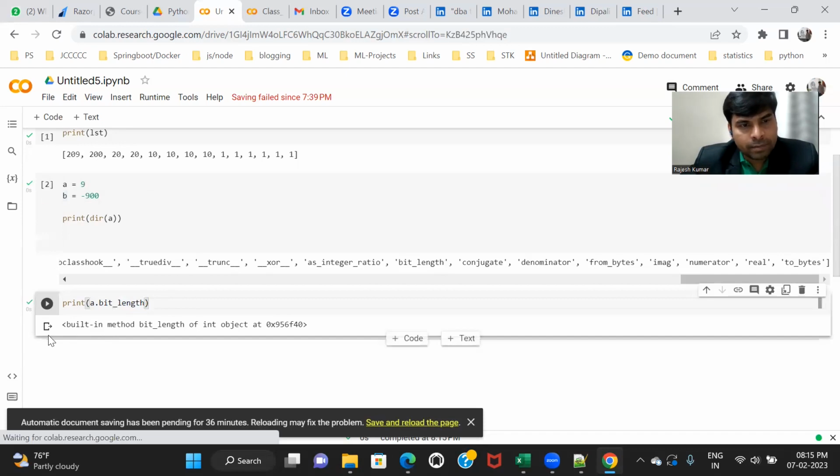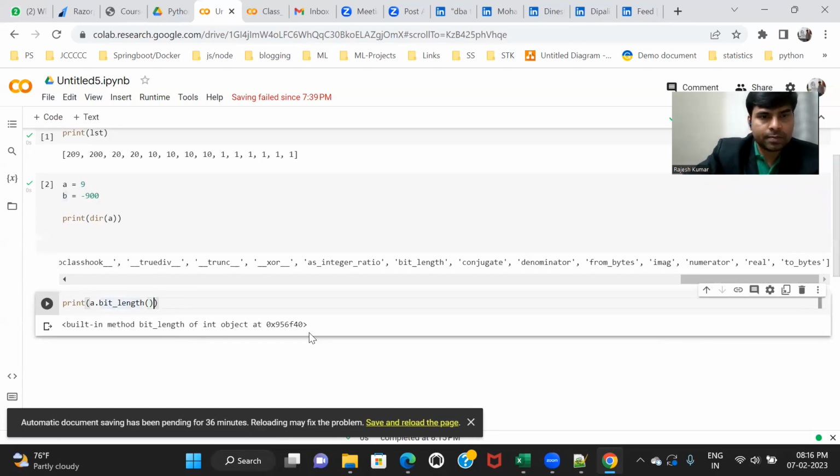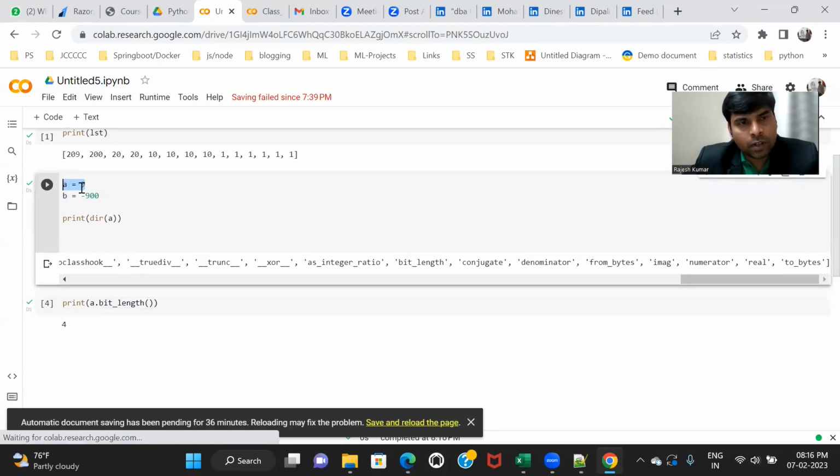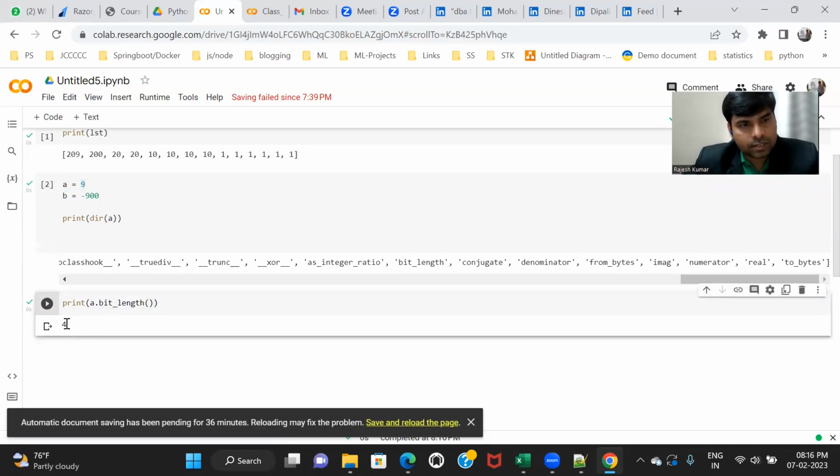Here it is giving you a suggestion because it's a method, not an attribute. If something is a method, the rule is that you have to use parentheses like this. Now you can call it and it will show the result. If you want to convert 9 into binary format, it will take 4 bits. This is the information it is giving you.